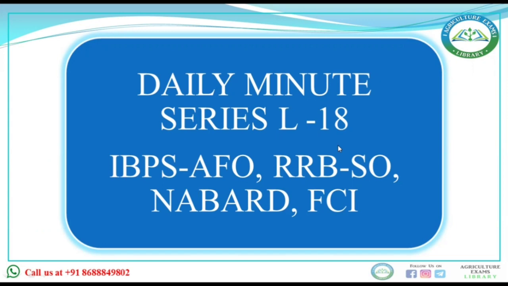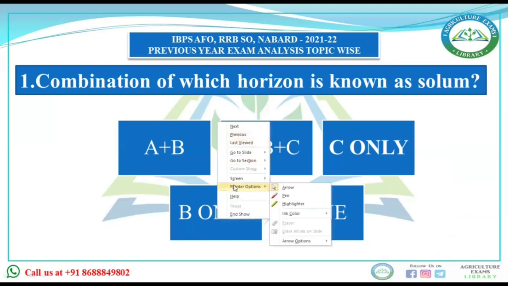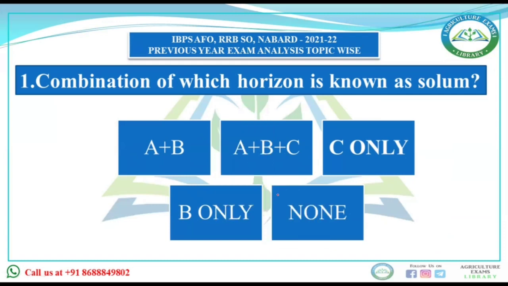So the first question is: combination of which horizon is known as solum? Okay, A plus B, A plus B plus C, C only, B only, or none of the above. Okay, first you try to understand what is solum, then you can give the answers. Solum is said to be those layers of the soil in which the soil forming process has already started.